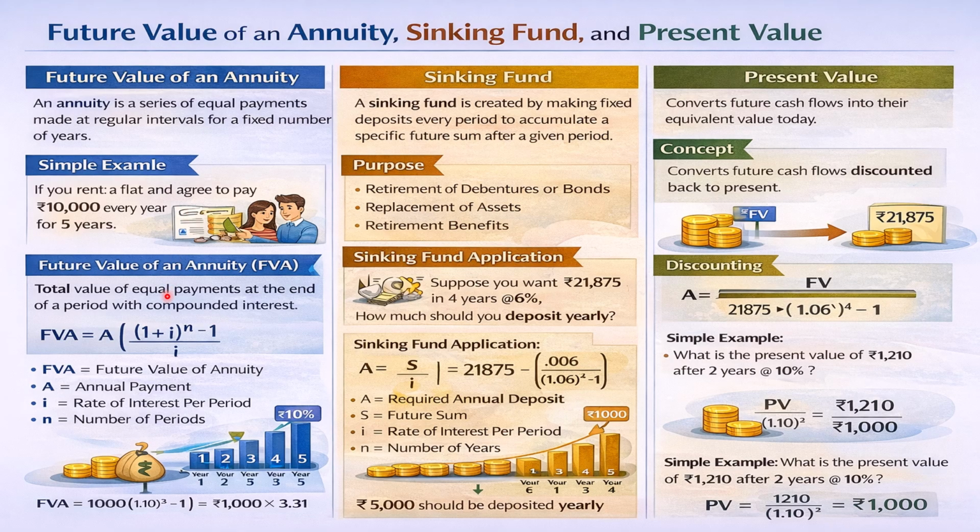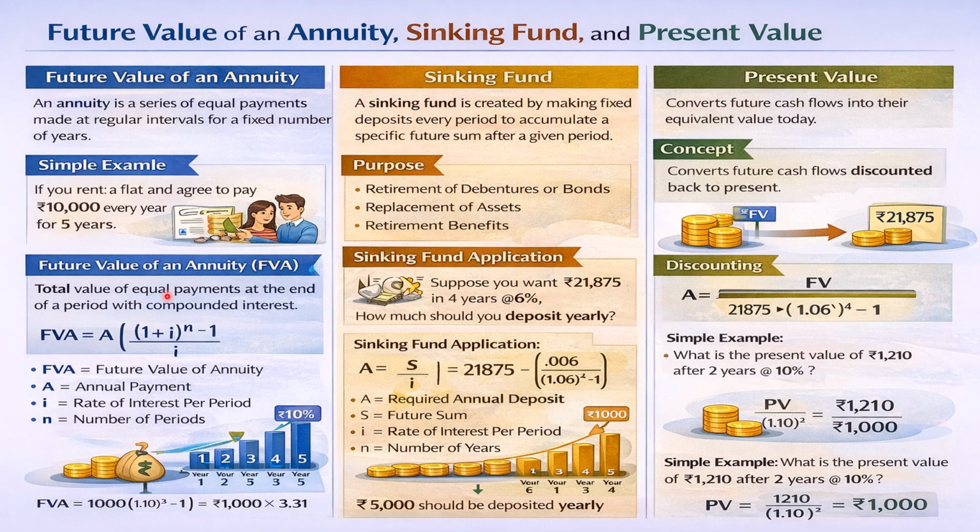So on the first 100 which we have invested at the beginning of year 1, we are going to earn interest for 3 financial years at the compounding rate of 10%. So the total interest we are going to earn on the first invested rupees 100 is 33.1. Like we have earned interest of rupees 10 for 1 year, 11 for the second year, and 12.1 for the third year.